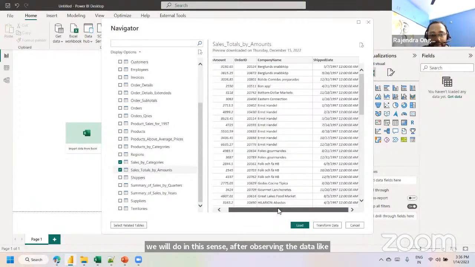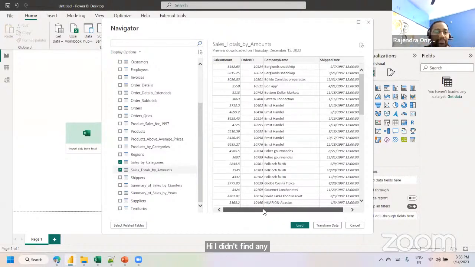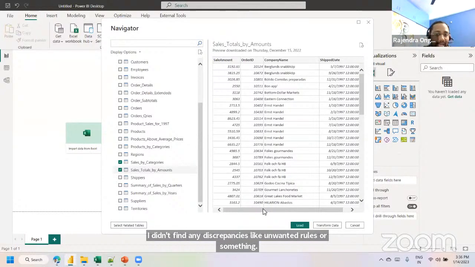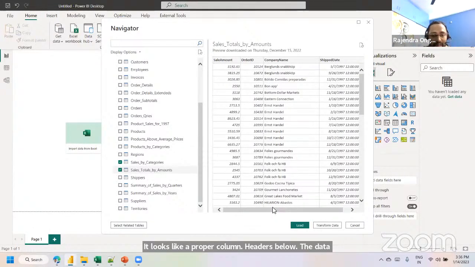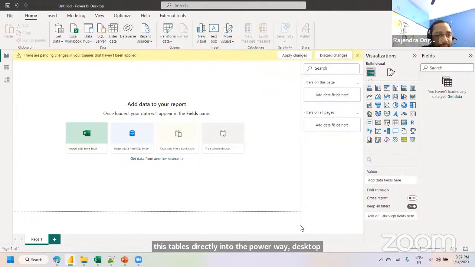I didn't find any discrepancies like unwanted rows. It looks like proper column headers, with data available below. So we can directly load these tables into the Power BI Desktop application. Load it.